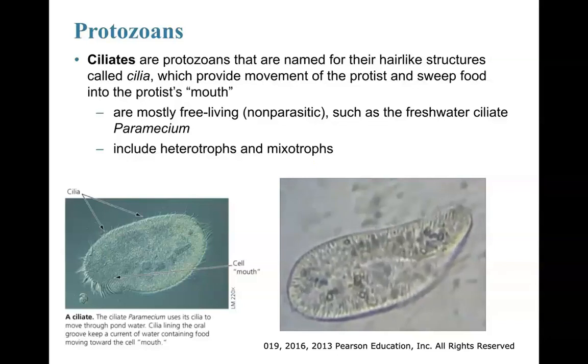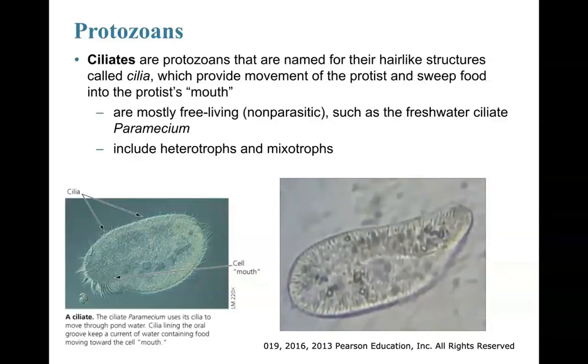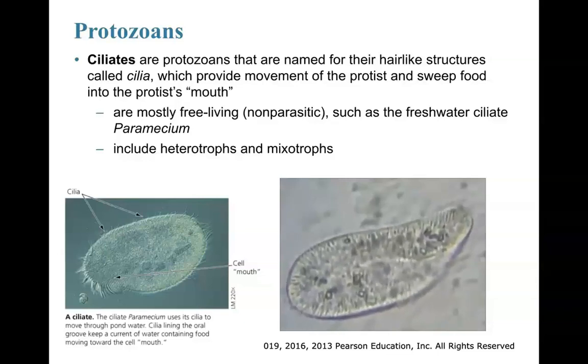Mostly ciliates are free-living. They're non-parasitic, such as the freshwater paramecium. I actually have a paramecium showing here in this animation. So a lot of times when you go out to kind of standstill water, so let's say a lake in Texas is where I've done this, and you get a sample from that lake water, you're most likely going to find paramecium protist in there if you did so happen to get a protist in your sample. Ciliates can be both heterotrophs and mixotrophs.